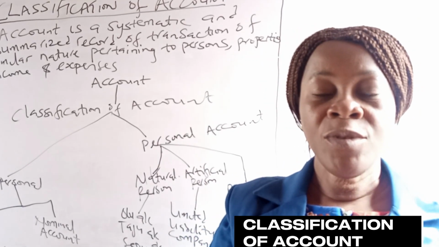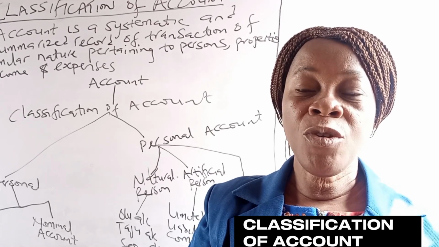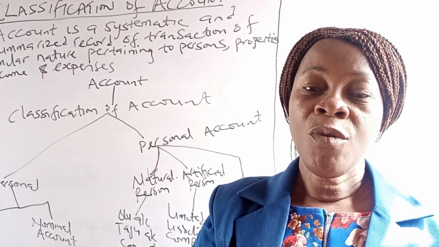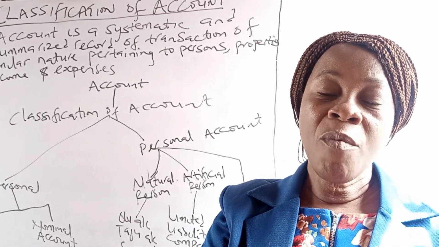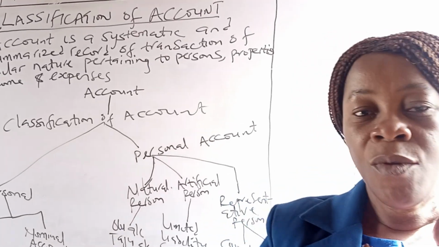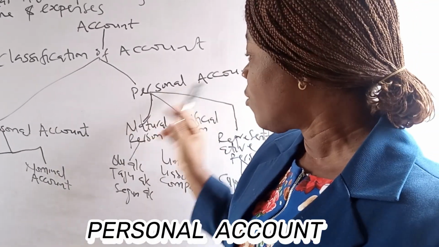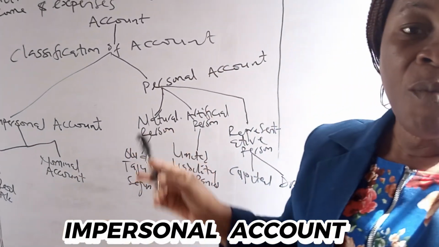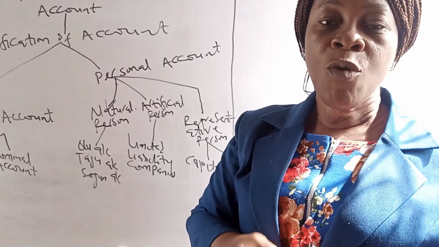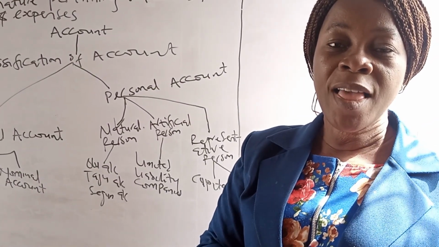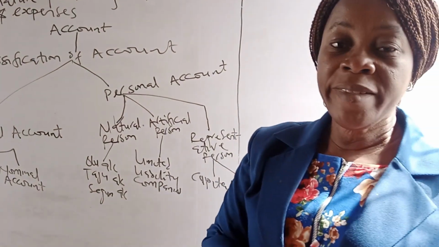But what is an account? An account is a systematic and summarized record of transactions of similar nature pertaining to persons, properties, income and expenses. Now, how do we classify accounts? Accounts are classified into personal account and impersonal account. Personal account is the account of persons like Olu account, Segun account, that is natural persons.